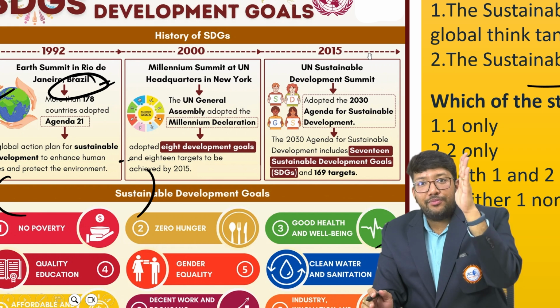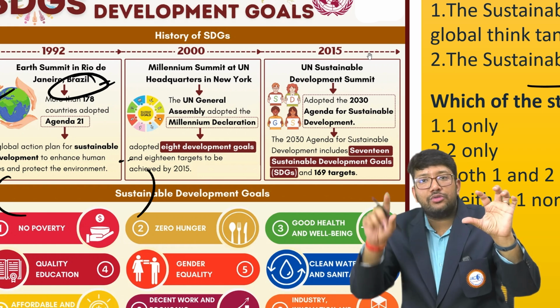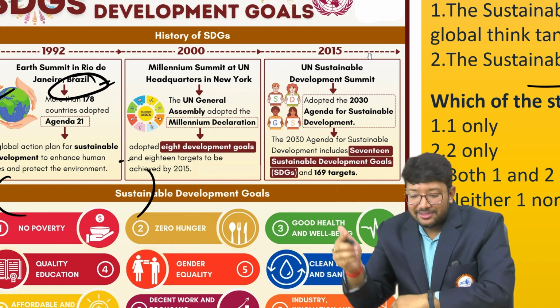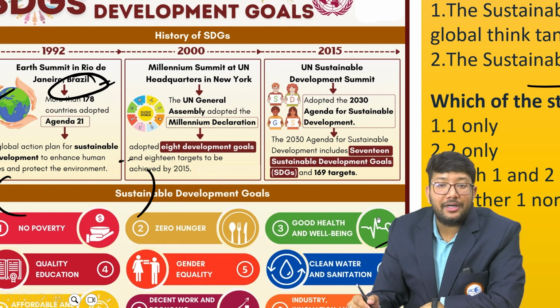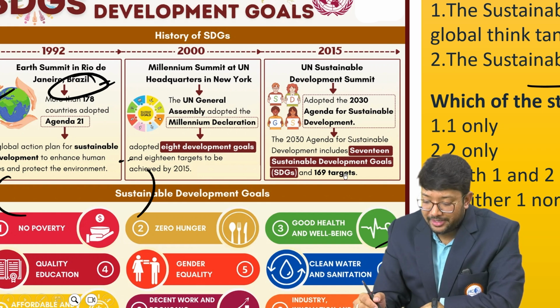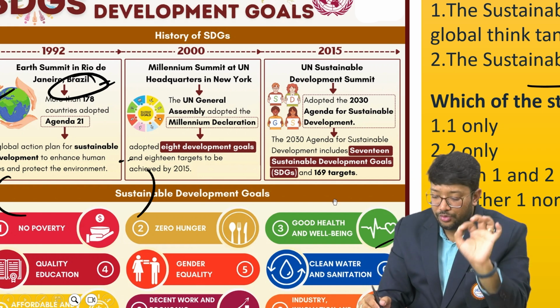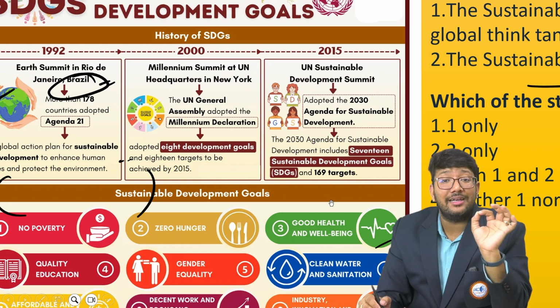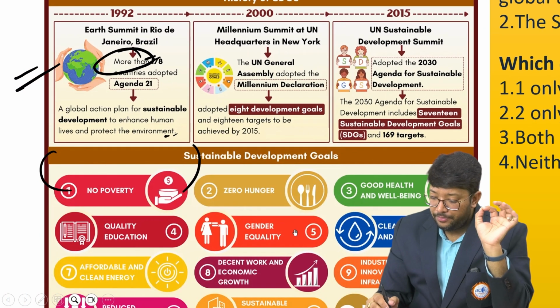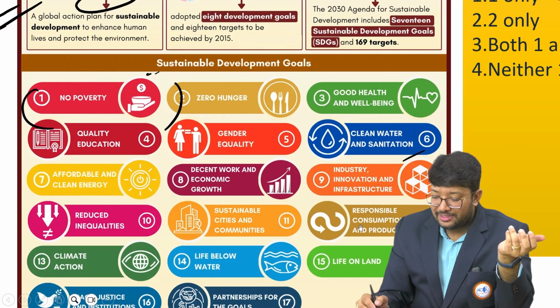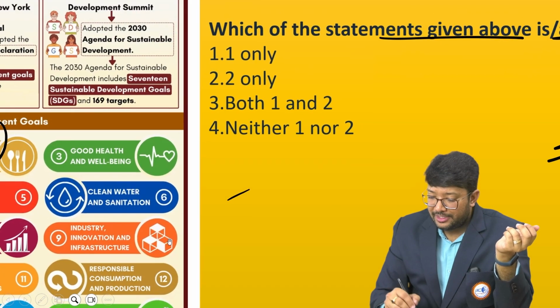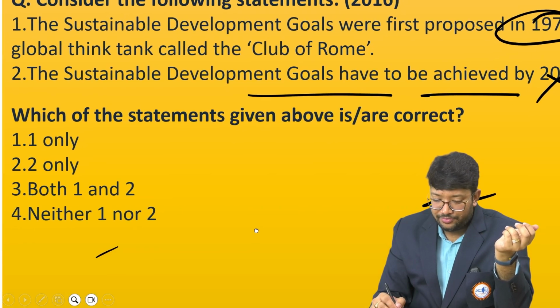Now, then comes 2015. So the target of the Millennium Development Goals was 2000 to 2015. Now the 2015 Sustainable Development Summit happened. In that, the 2030 Agenda for Sustainable Development was adopted, and 17 sustainable development goals and 169 targets were included, and these are the 17 goals we have already done. And what is the question being asked? Question is this one, that